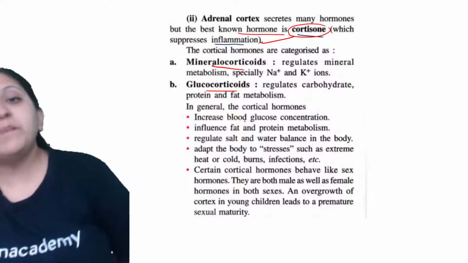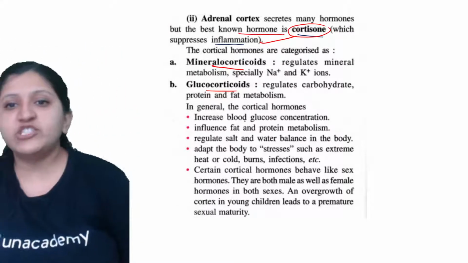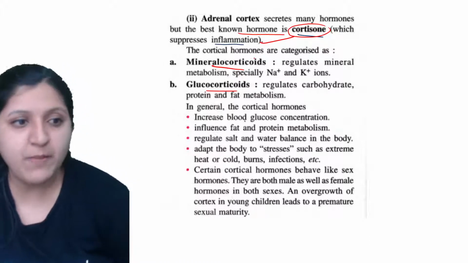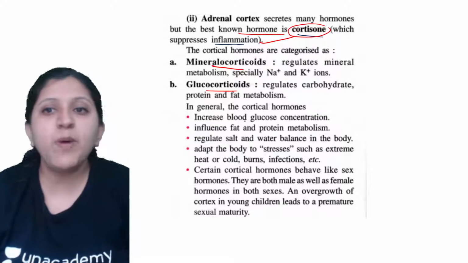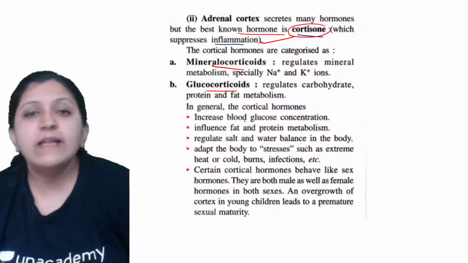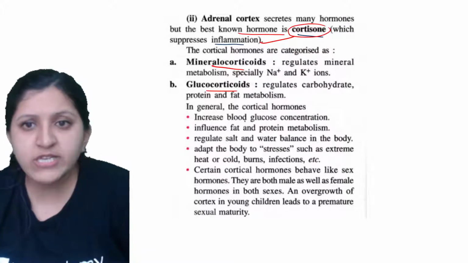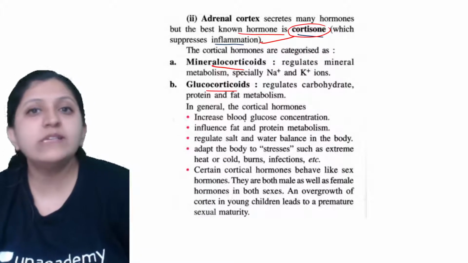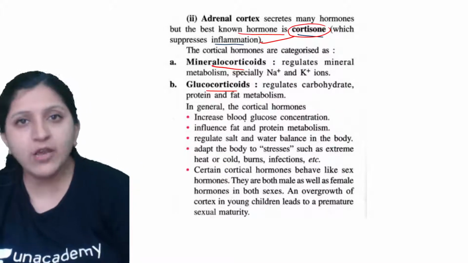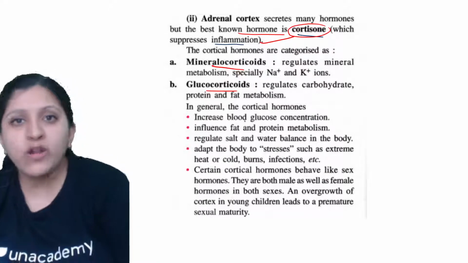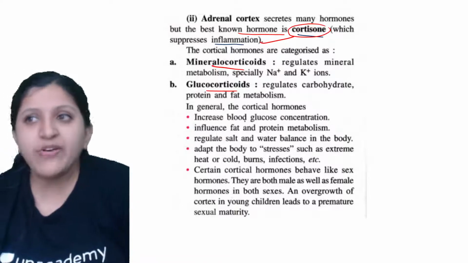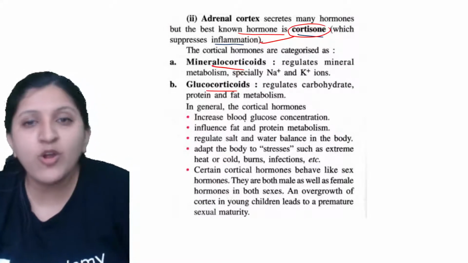Mineralocorticoids regulate mineral metabolism. We have different minerals: sodium, potassium, phosphorus, calcium. All these need to be processed in a manner that they are used by our body whenever they are required. Without the hormones, the minerals are not going to be used properly.